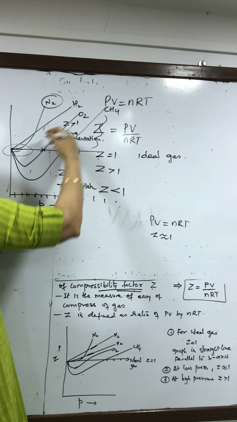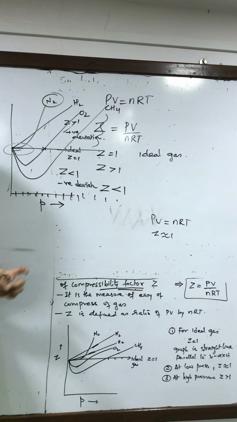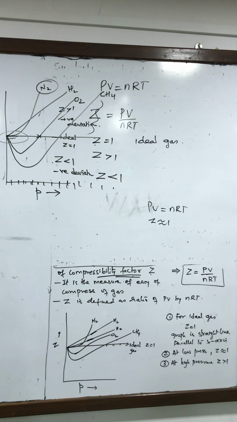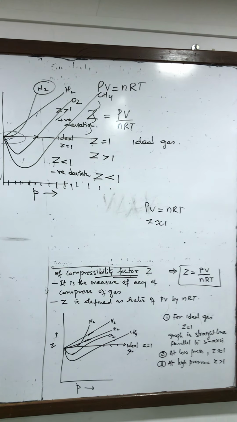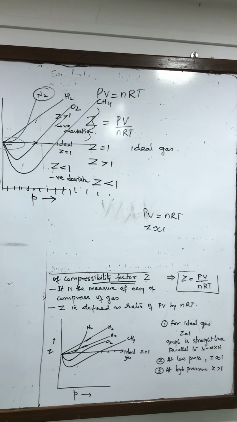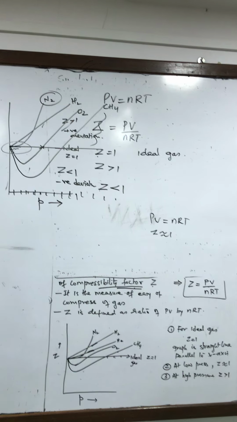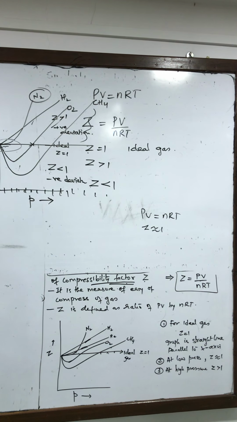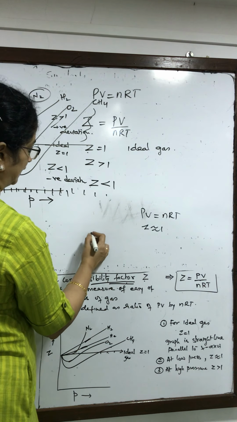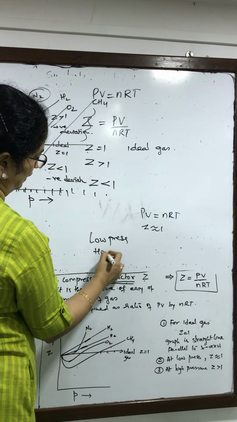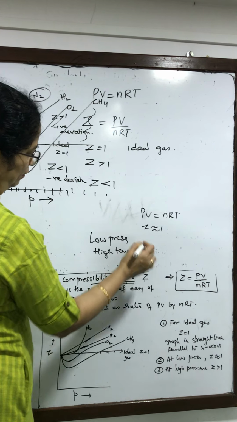As pressure increases, they are all going in the upward direction. So we have understood that at low pressure and high temperature, gases will show ideal behavior.